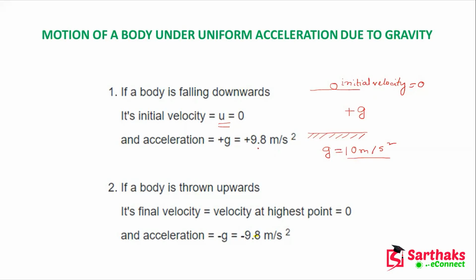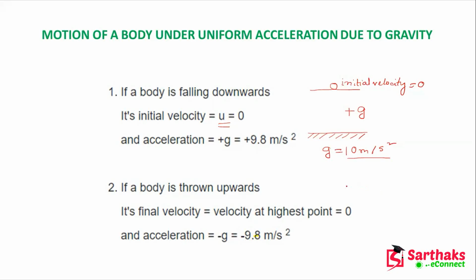But if they are giving plus 9.8 or minus 9.8, then you have to consider that. And in some cases you will face where g is not declared. So better you remember this gravitational acceleration, the acceleration due to gravity. Okay, so this is the first condition where you are throwing a particle from a height downward.